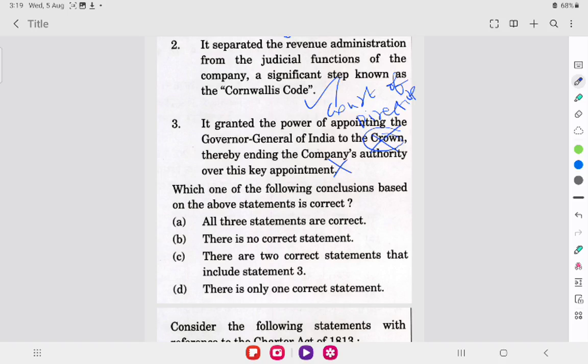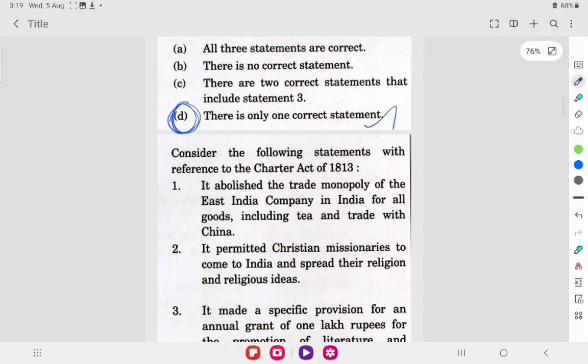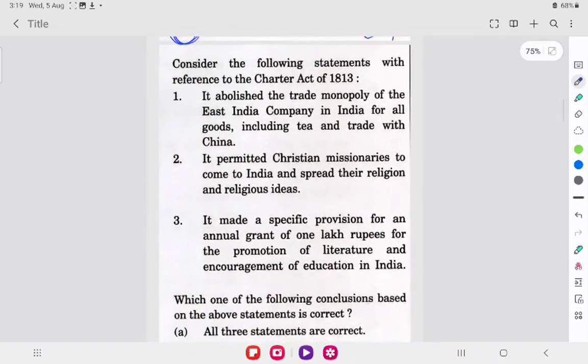So, the correct answer is D. There is only one correct statement. This is the correct answer. D is the correct answer for this question. Let's move to the next question.